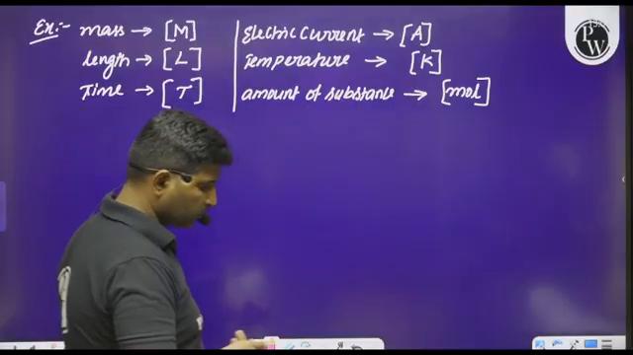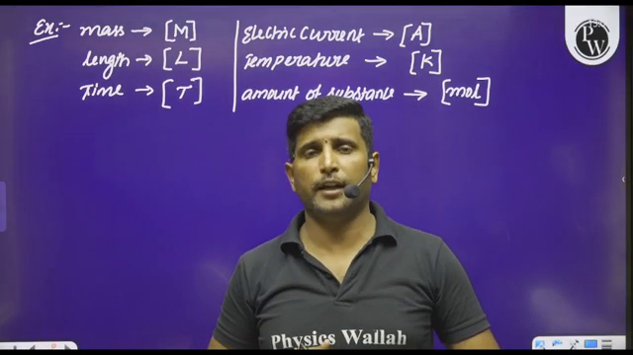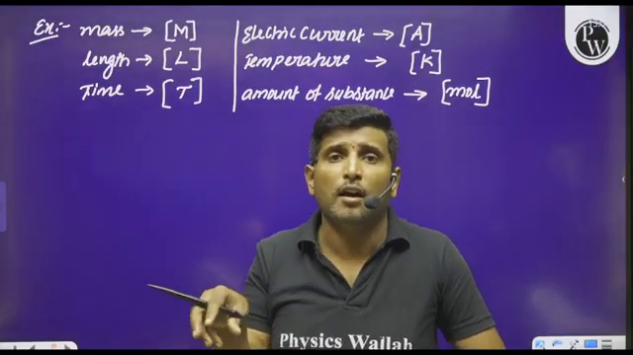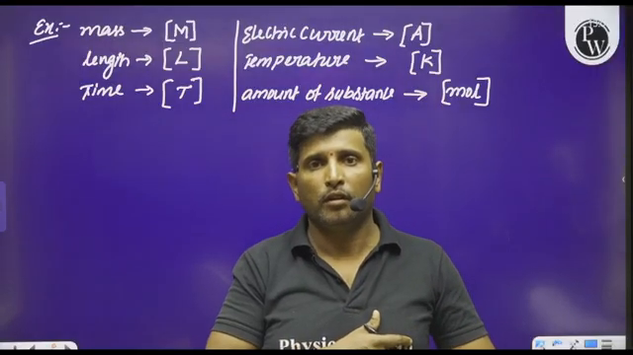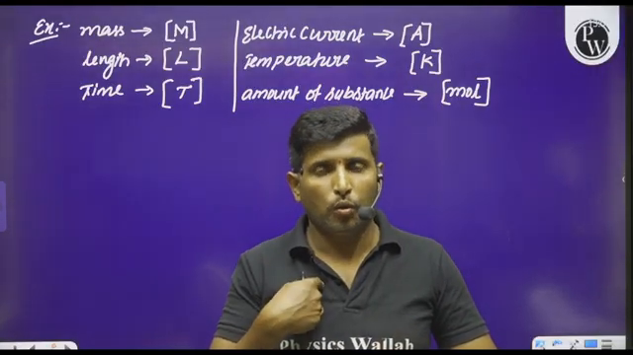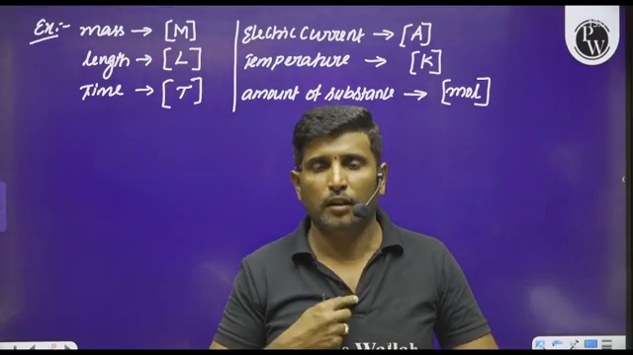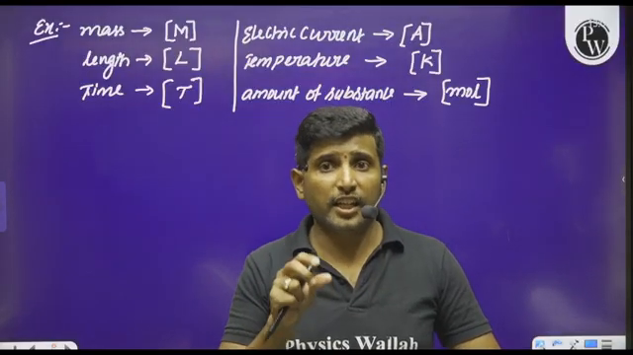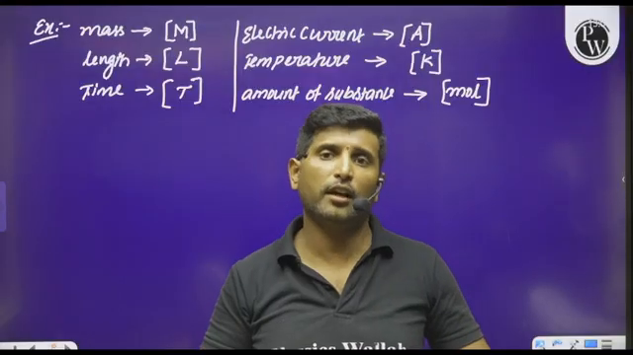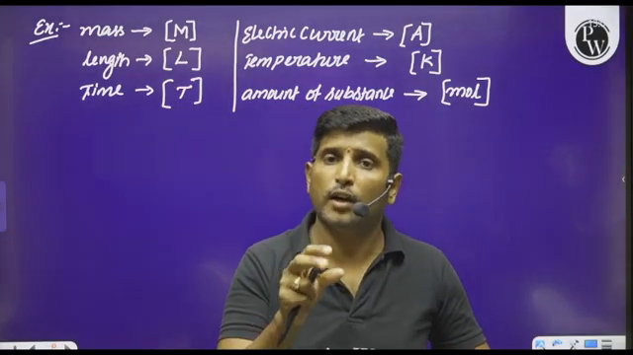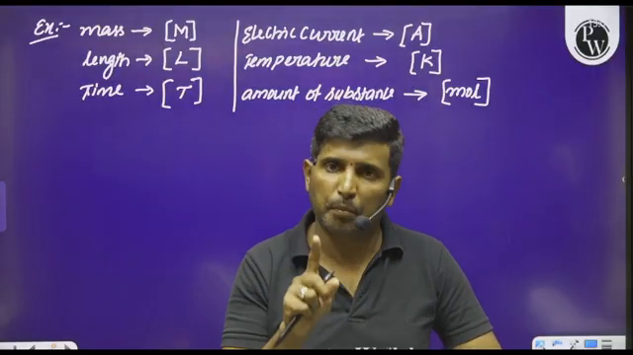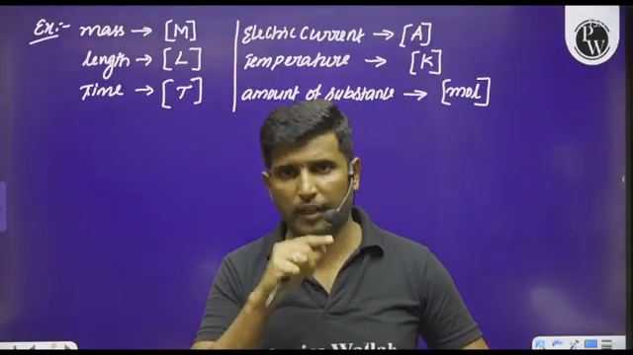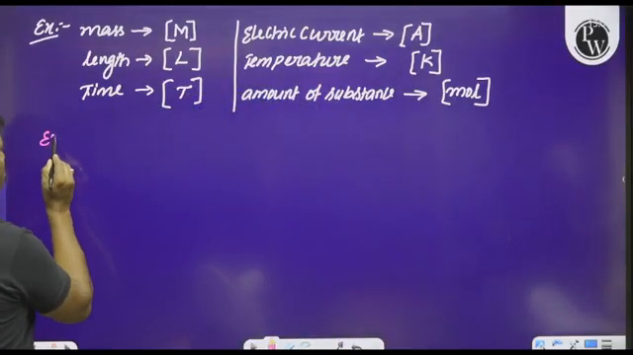And one more thing we should keep in our mind. If you want to write the dimensional formula of any physical quantity, first we should know what is the formula related for that quantity. Otherwise at least we should know what is the unit for that physical quantity. Then only it is possible to write the dimensional formula. Otherwise it is not possible. For example,